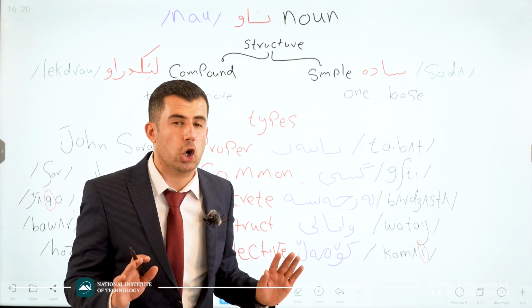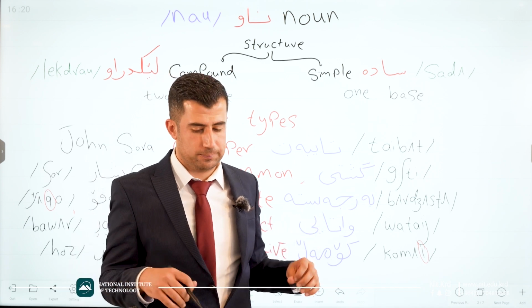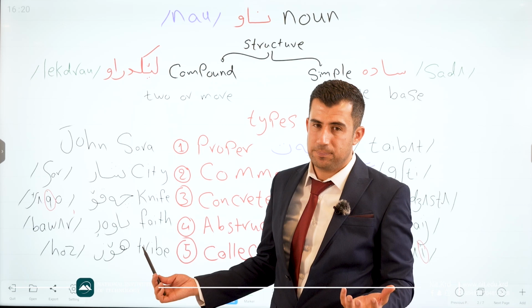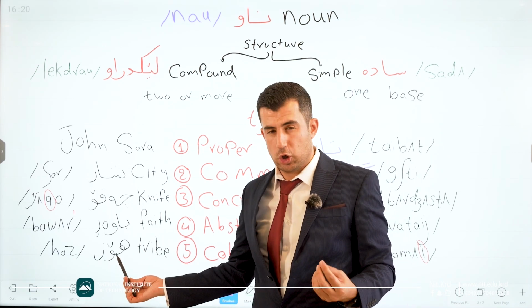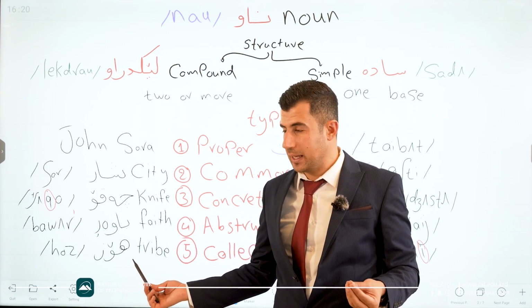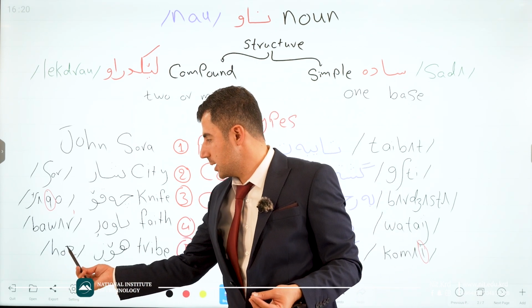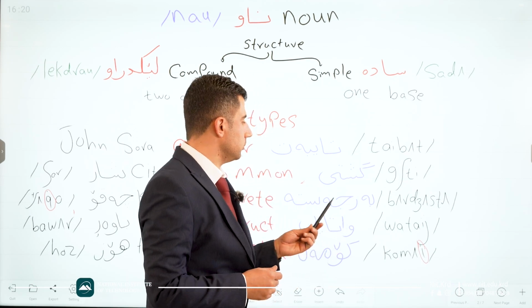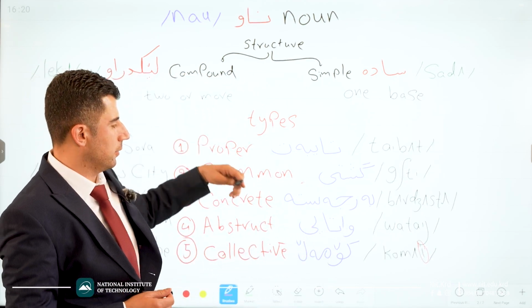That is not komal. Komal. Good. Like what? Like the word tribe. Tribe in Kurdish language, we say hoz. How do we pronounce hoz? H-O-S. Good. This is the first part of noun.